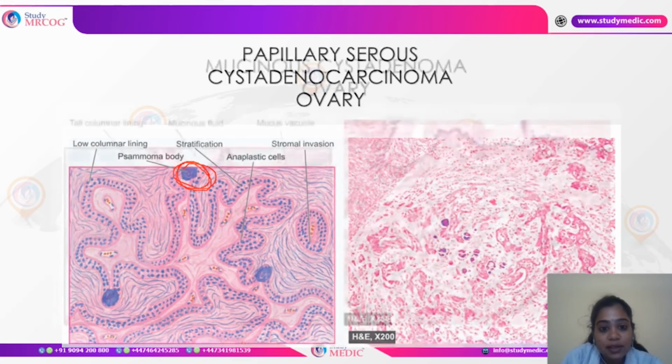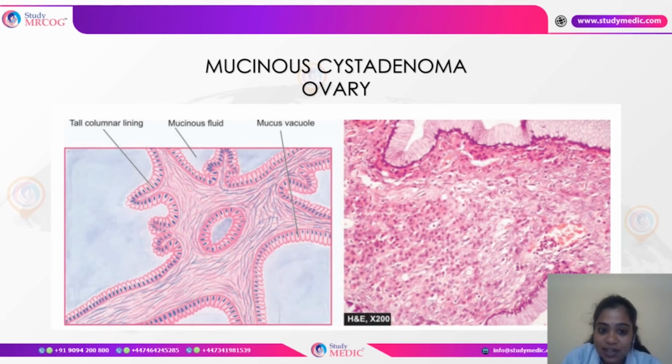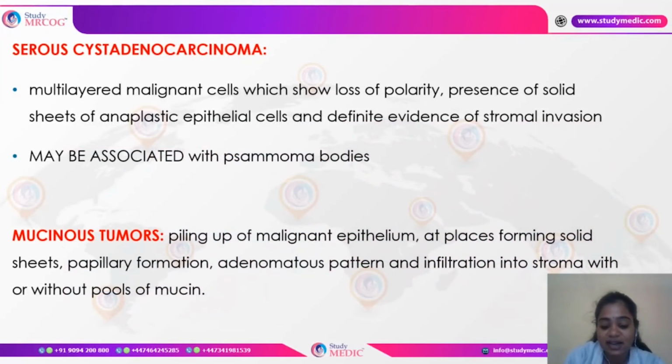And next is mucinous cystadenoma. Since the name itself indicates that there is a lot of mucin content, you can see a lot of this mucinous fluid here. Typically we don't see the stratification, but we see the mucinous fluid, which is the pathognomonic feature.